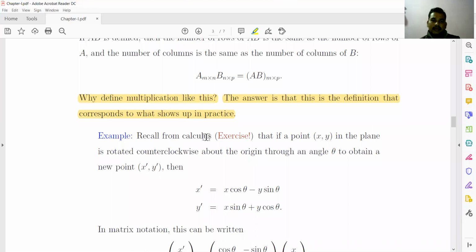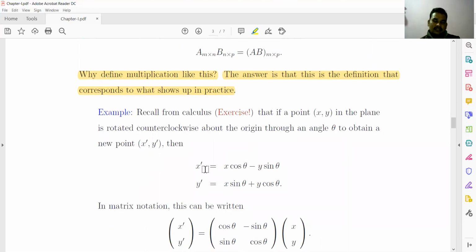Recall from calculus that if a point xy in the plane is rotated counterclockwise about the origin through an angle theta to obtain a new point x dash y dash, this can be easily obtained by using the polar coordinate system. That is, r is the distance from the origin to that point, and the coordinates can be written in polar form: x is equal to r cos theta and y is equal to r sin theta.